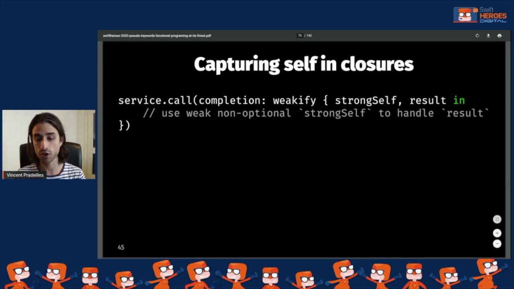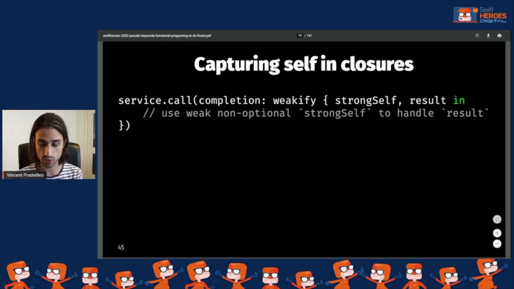The function call doesn't know anything about how to deal with self. It just knows how to call a completion handler and give it a result. And Wikify does the job of taking a function that expects a strong self and a result and turning it into a function that just expects a result, and in the process encapsulating this whole logic of doing weak self, guard let self = self, etc. So that's something that you can already integrate in your project.